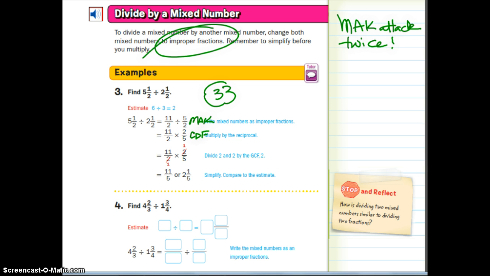So 5 times 2 is 10 plus 1 is 11 halves. 2 times 2 is 4 plus 1 is 5 halves. 11 halves divided by 5 halves. 11 halves times 2/5. Copy dot flop, multiply by the reciprocal. Look for relationships. Notice the 2's cancel out. So all that's left is 11 over 5. 5 goes into 11 2 times with a remainder of 1, which is 2 and 1/5. I said 3, they said 2. Both are good guesses. Let's look at the next problem.